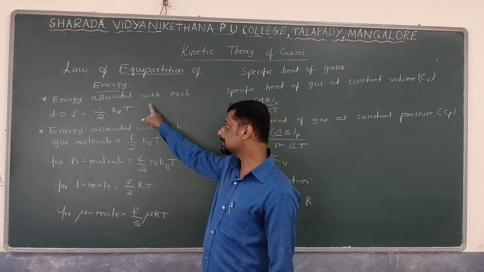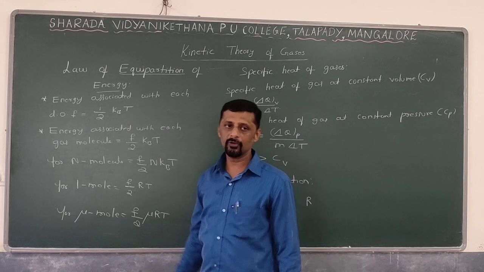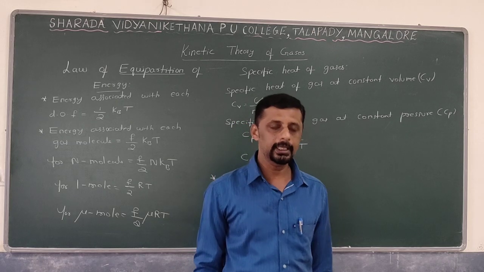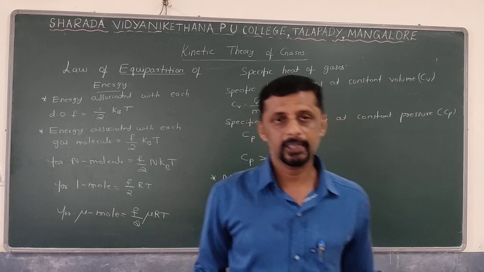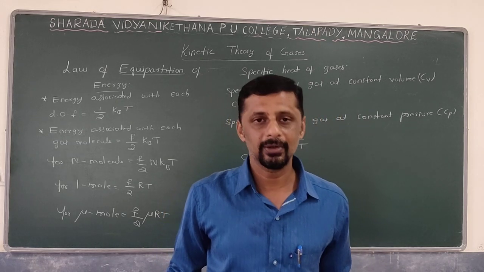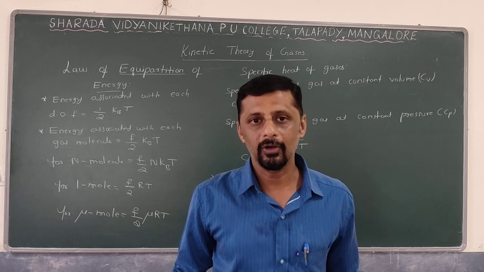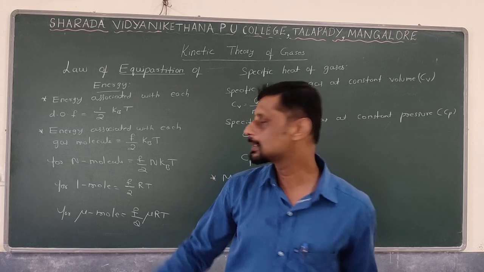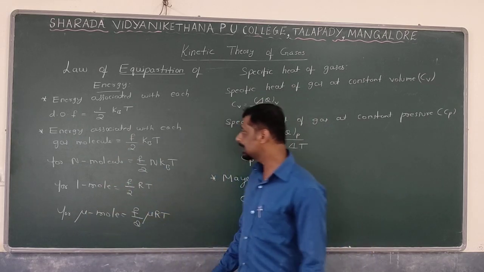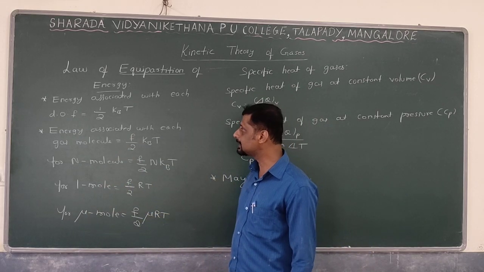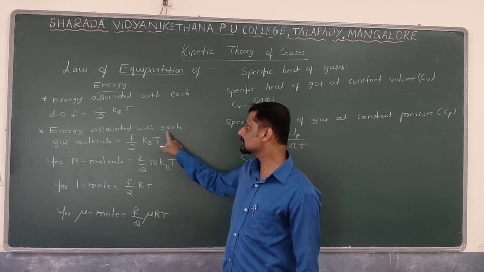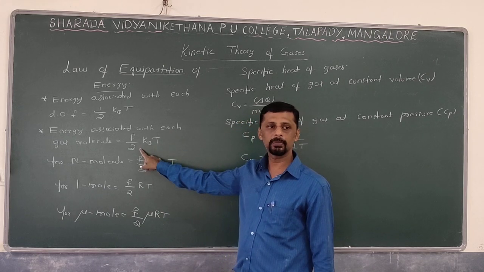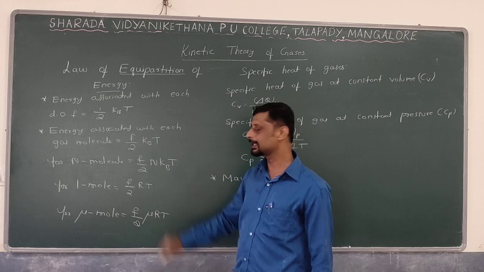So the energy associated with each degree of freedom is half kBT, where kB is the Boltzmann constant. For example, if a gas is having 3 degrees of freedom, each degree of freedom is going to have energy equal to how much? Half kBT. Next, energy associated with each gas molecule is going to be F by 2 kBT, where F is the degree of freedom.